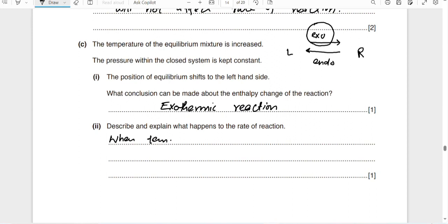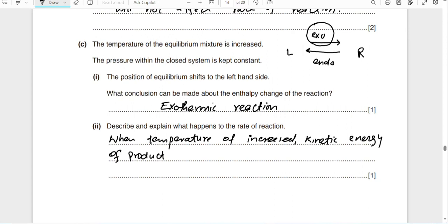When temperature is increased, the kinetic energy of the molecules is also increased, resulting in high collision and a high rate of reaction.